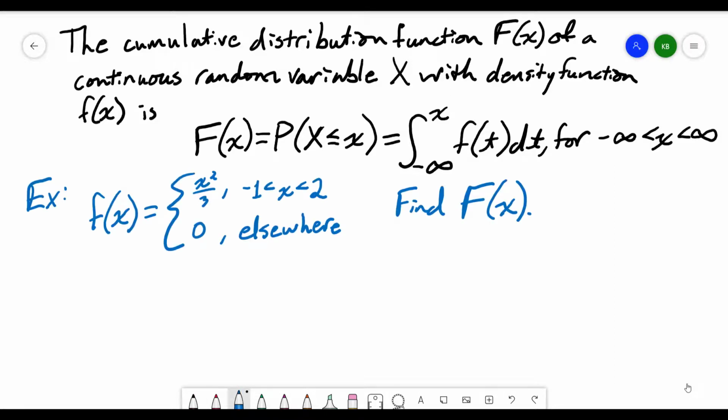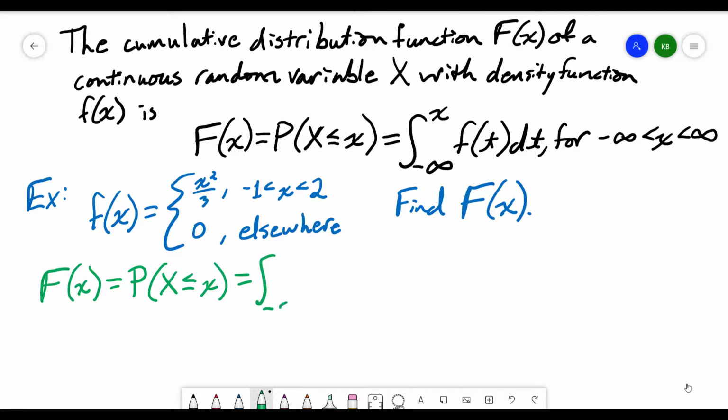Let's consider our density function that we had in our previous example, and let's work with it to find the cumulative distribution function that relates to this density function. So to do that, we're going to follow our definition of the cumulative distribution function. Capital F of x is going to equal the probability that our random variable is less than or equal to x. It's going to equal the integral from -infinity to x of f of t dt.